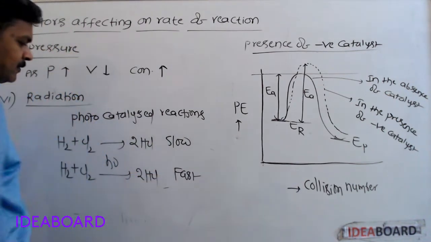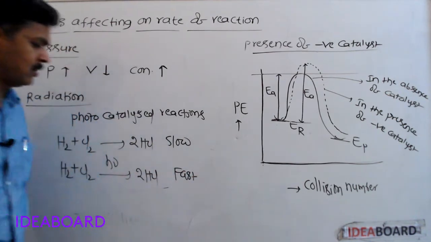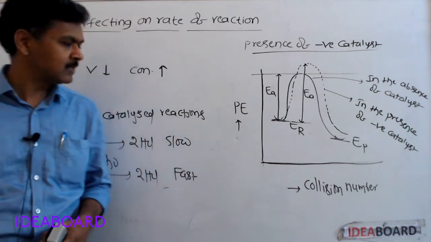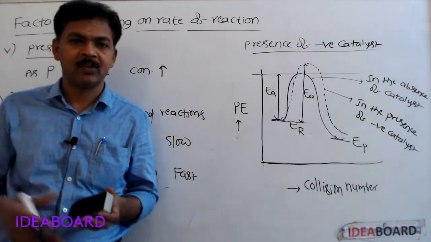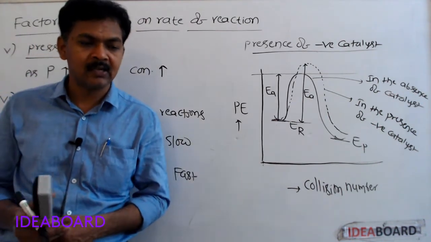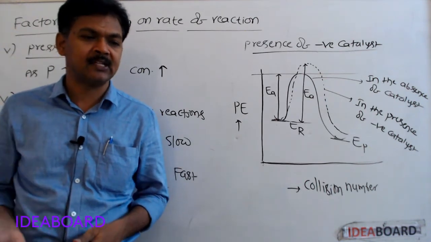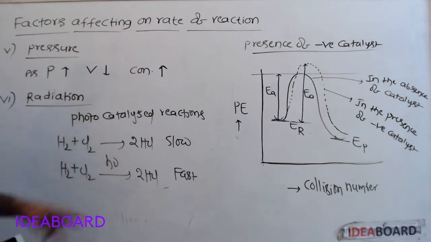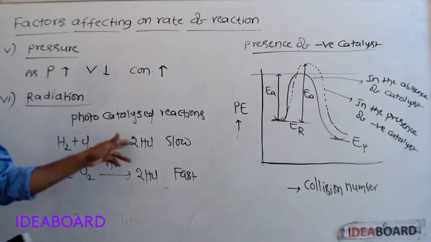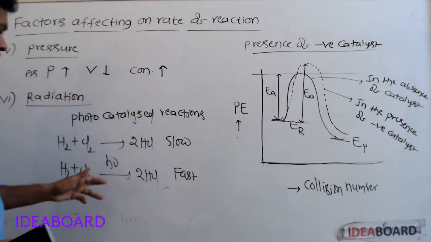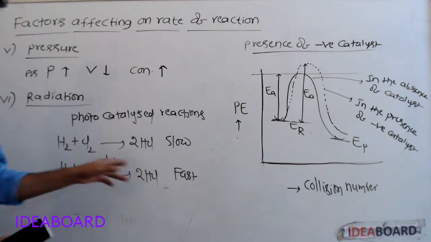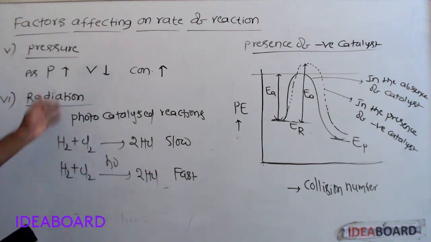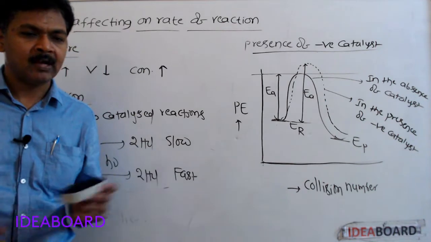The rate of some chemical reactions increases by the absorption of sunlight. Such reactions are called photocatalyzed reactions. So these are the factors affecting the rate of reaction.